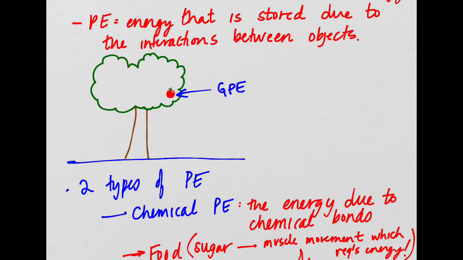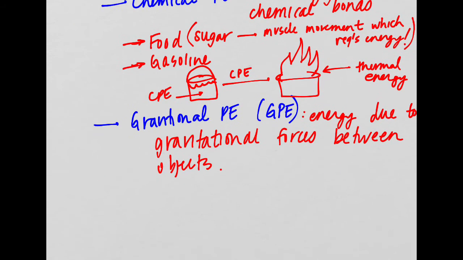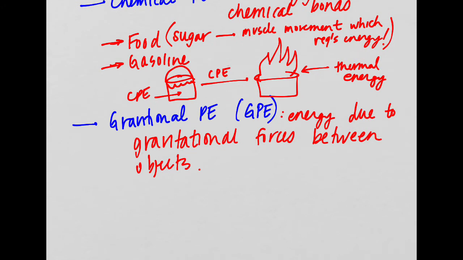Because I said the earth is pulling the apple towards the ground and the apple is pulling the earth towards it, but the stronger force is the earth pulling the apple towards it, right? So this is gravitational potential energy, the energy that is there due to gravitational forces between the objects.